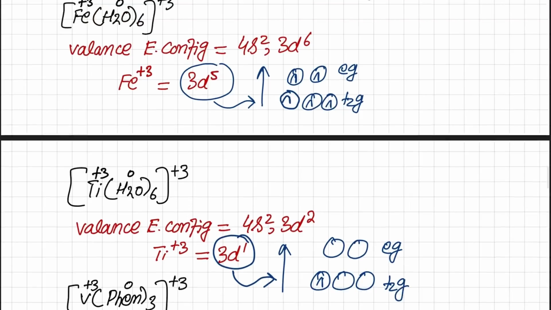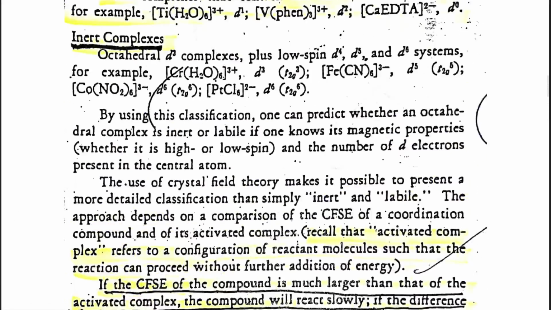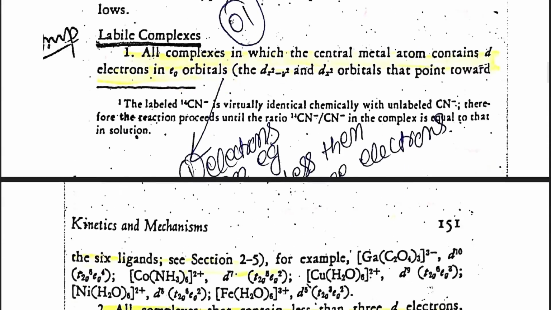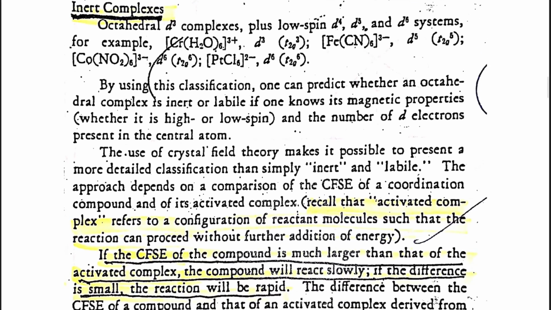So in this way we conclude this classification, which was based on the number of electrons in the eg and t2g sets of orbitals. The other classification is based on the crystal field stabilization energy, and we shall discuss that in the next lecture.